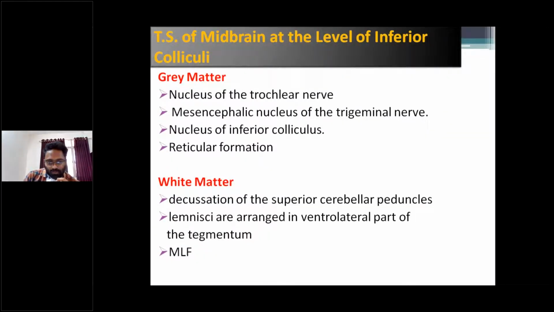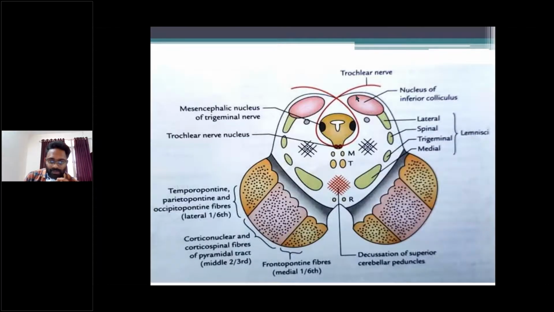And the nucleus of the inferior colliculus. Beneath the inferior colliculus, a band of gray matter forms the nucleus of the inferior colliculus. So a collection of neurons situated beneath the inferior colliculus forms the nucleus of the inferior colliculus. This is the nucleus of the inferior colliculus.